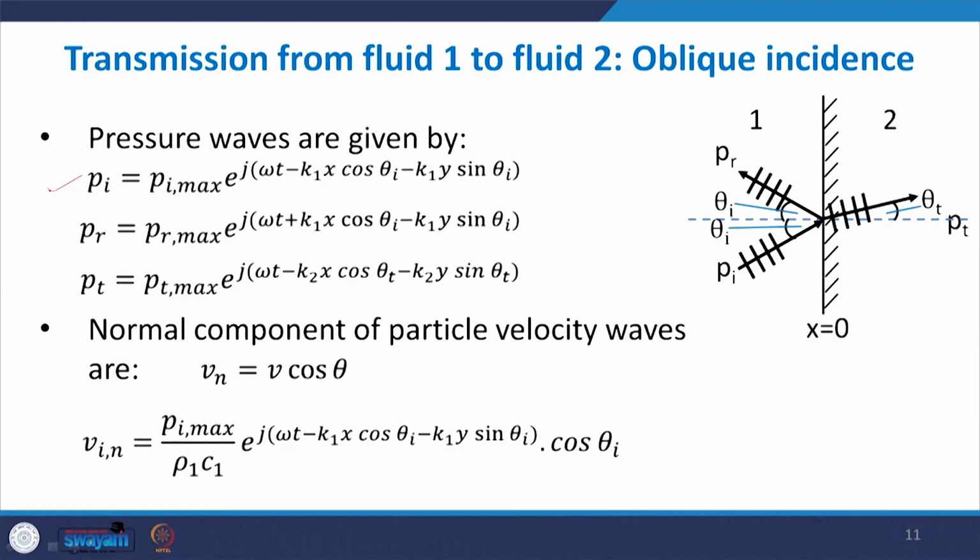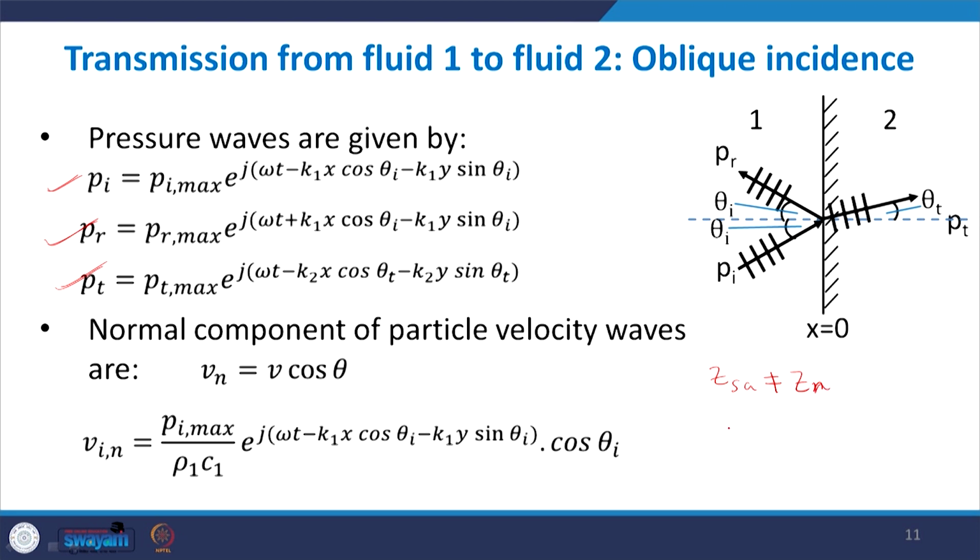Now let us derive the equation for the impedance of the system. We found the expressions for Pi, Pr and Pt in the first part of the lecture. The normal component of the velocity here, because it is incident at some angle, means Zsa will not be equal to Zn. So the normal specific acoustic impedance and the specific acoustic impedance will be different.